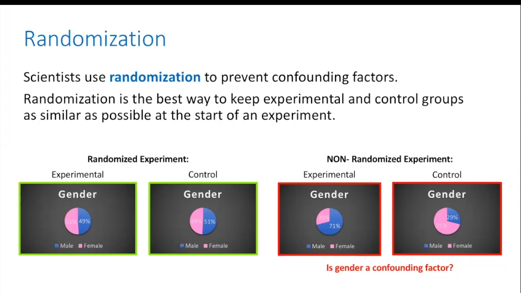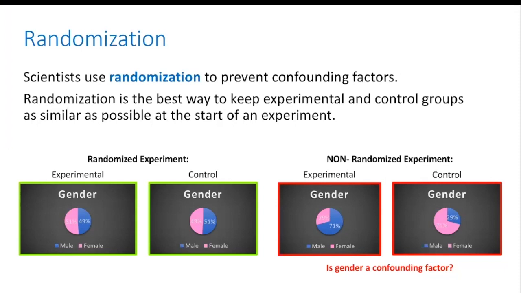The experimental group is composed of 51% female and 49% male patients, while the control group has similar percentages, with 49% female and 51% male patients. This means that gender will not bias the outcome of these results, thanks to well-done randomization.